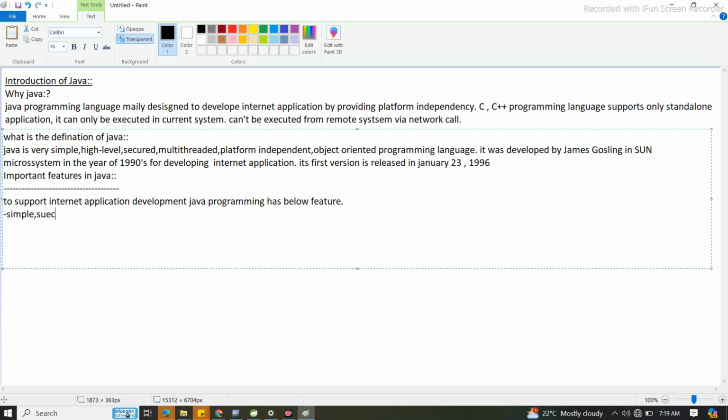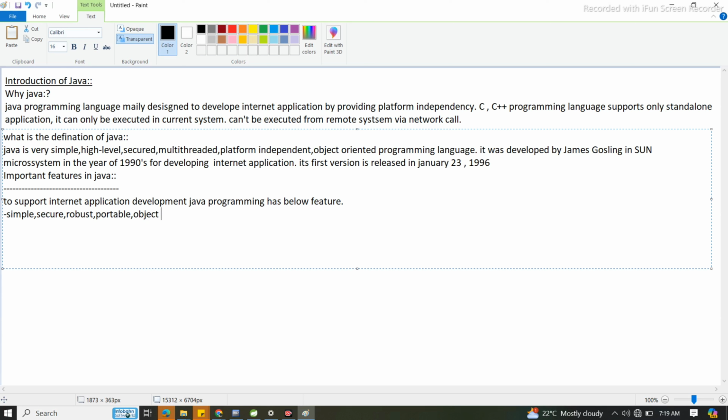Java is simple, then secure. Yes or no? Yes. Then robust, then portable. Java is portable. Okay, then Java is what? Object oriented.